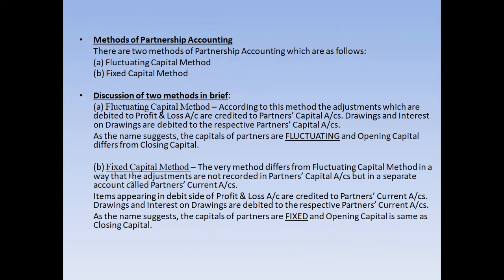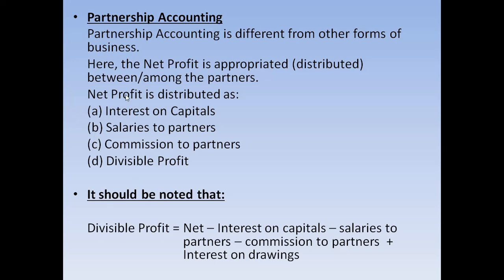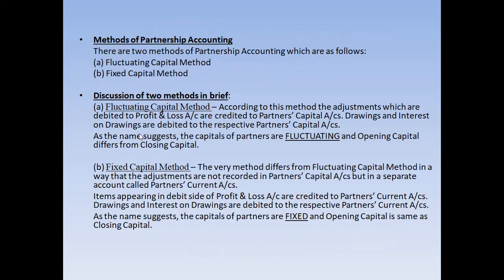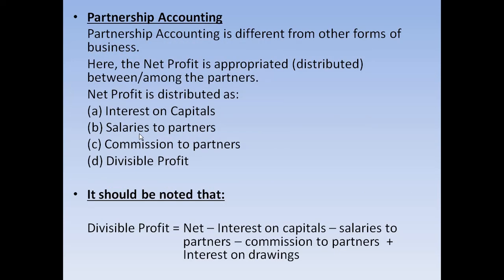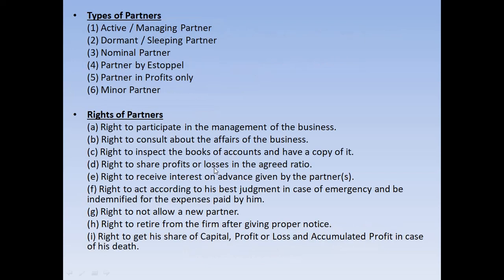Okay, fixed capital method. Under this method, we prepare a separate account called partners' current account, and we include all these adjustments: interest on capital, salaries to partners, commission to partners, the divisible profit or share of profit, the drawings, and the interest on drawings are to be included in a separate account called partners' current accounts. The items to be credited in this current account are interest on capital, salaries to partners, commission to partners, and the share of profit. The items to be debited are drawings and the interest on drawings.